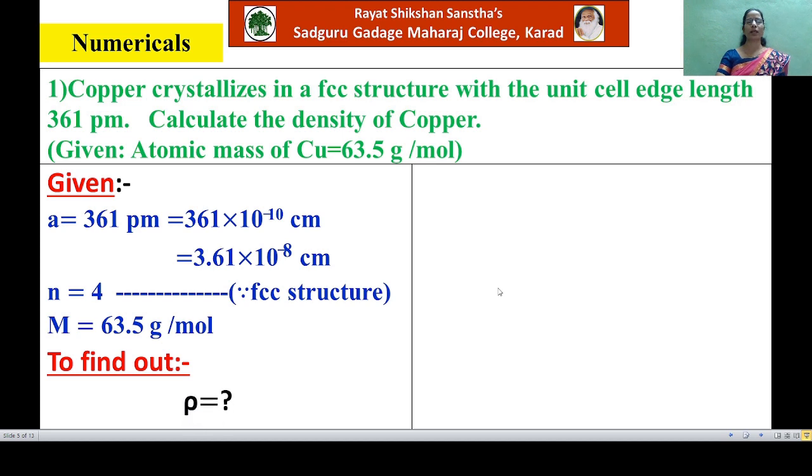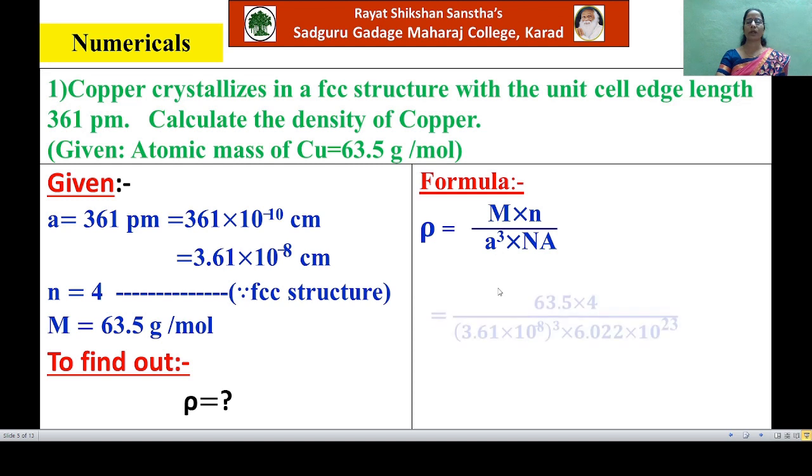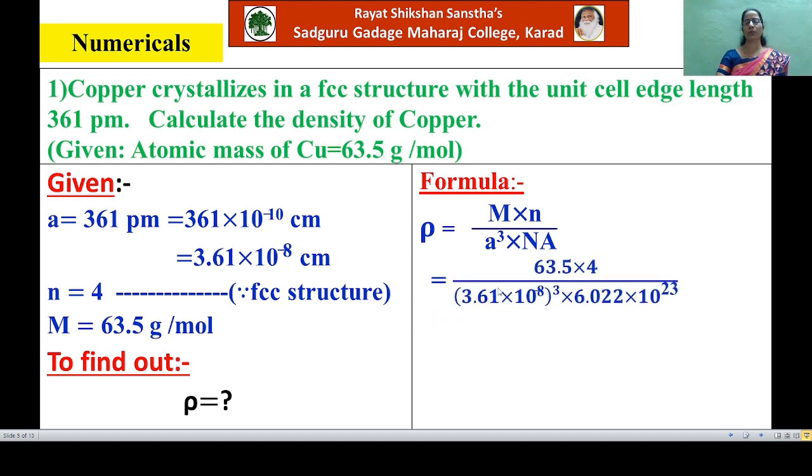To calculate this value, you have to write the formula for density. You know this formula. Insert the values of all physical quantities in this formula properly and solve it by using a log table. Now after solving it, you will find that rho is equal to 8.966 gram per cm cube. Thus, the density of copper is equal to 8.966 gram per cm cube.